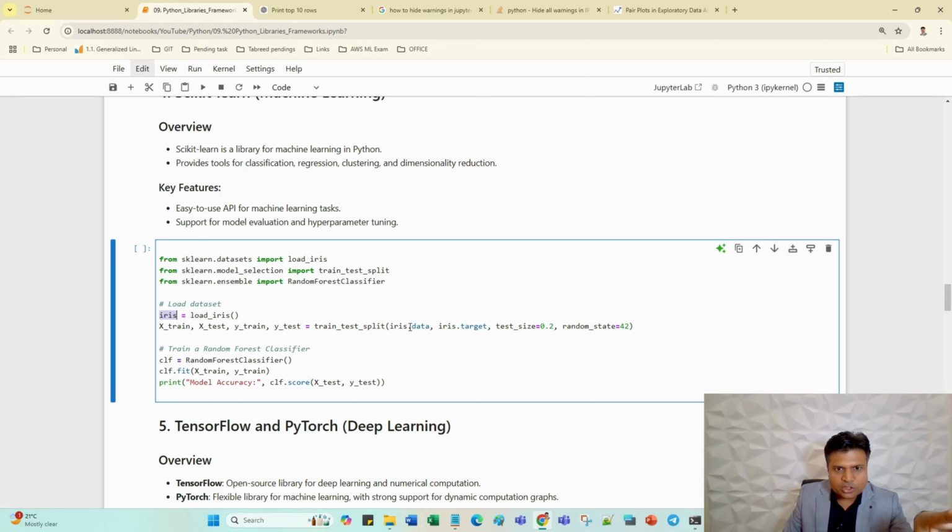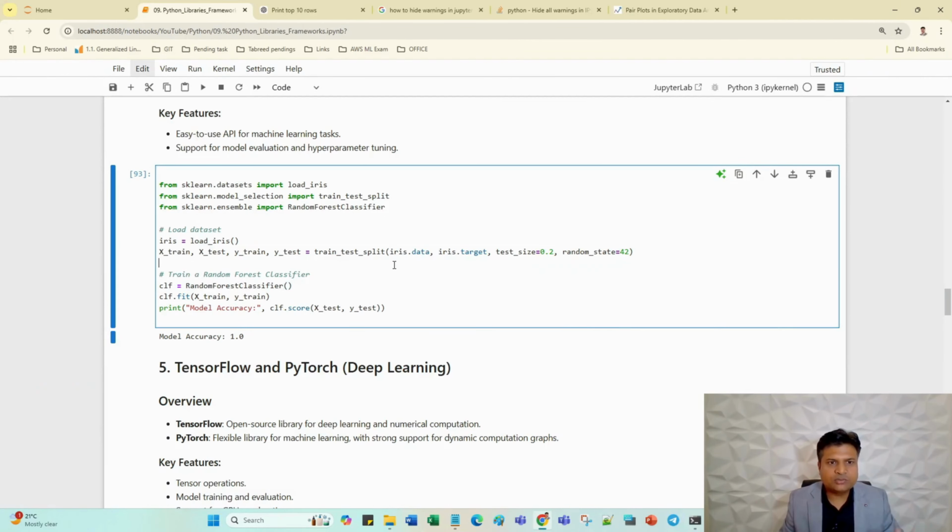It takes the data and iris.target, with test size equal to 0.2 and random state equal to 42. Focus on this: test size 0.2 means 20%, so one part will be the test set with 20%, and the 80% part will go to training. So we are dividing the data in 2 parts, training and testing.